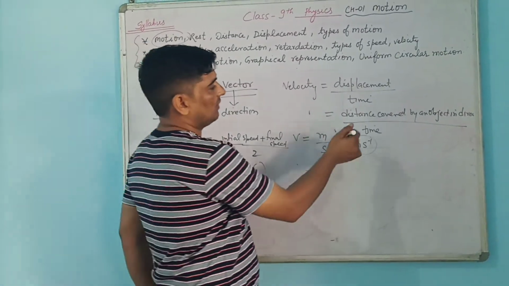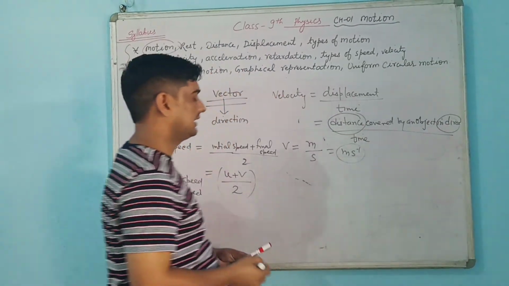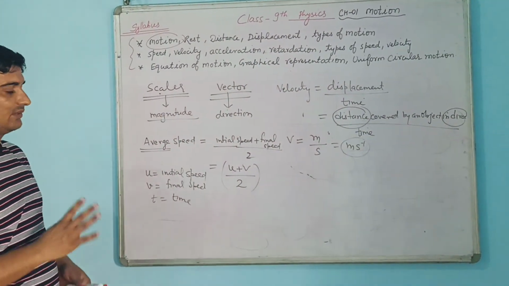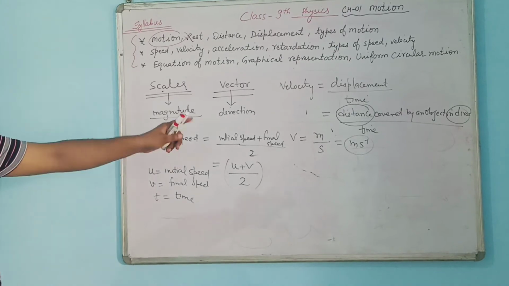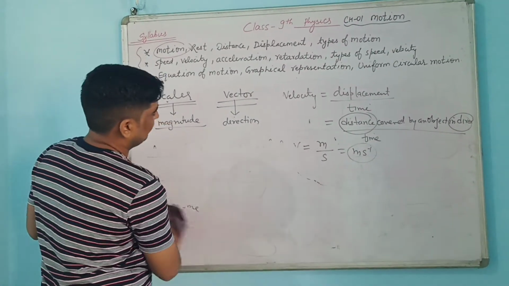If we are talking about the distance in terms of some particular direction, at that time we call it displacement. There is only a slight difference. In displacement we are considering direction, and in speed we are not considering any direction.